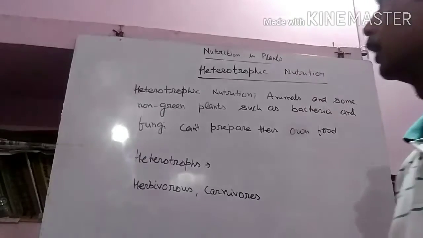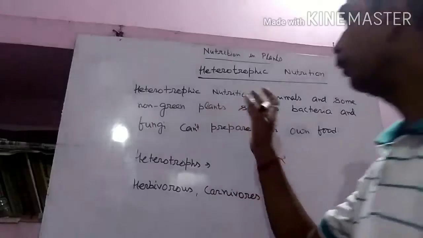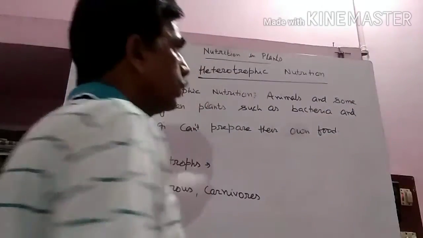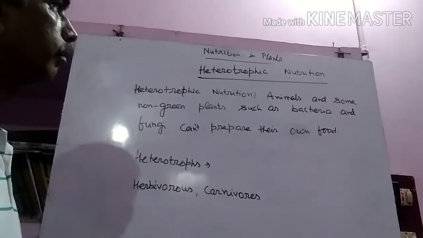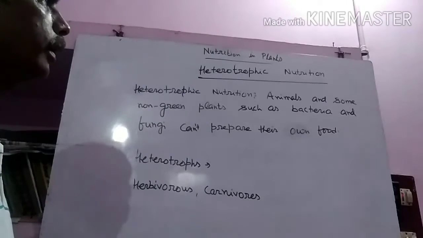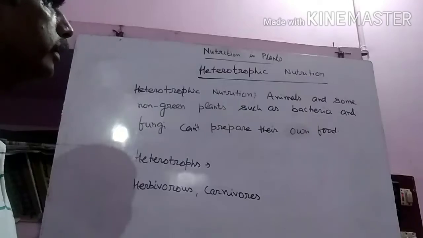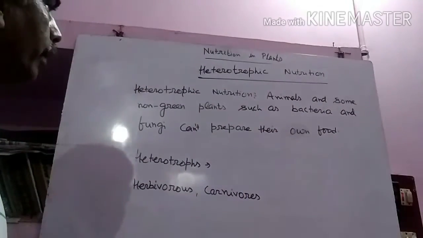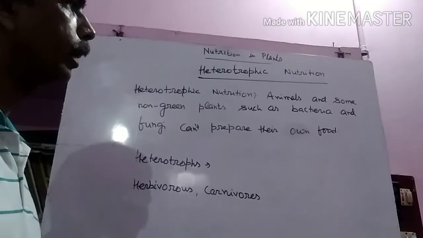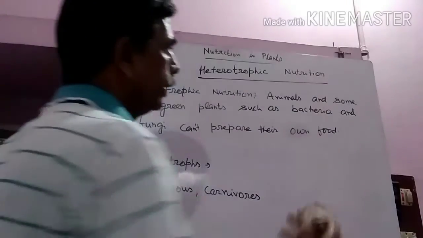Look here, the new topic is heterotrophic nutrition. As you know, except plants, no other organisms can prepare their own food. So animals and some non-green plants such as bacteria and fungi cannot prepare their own food. They are called